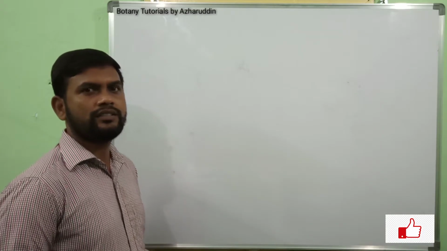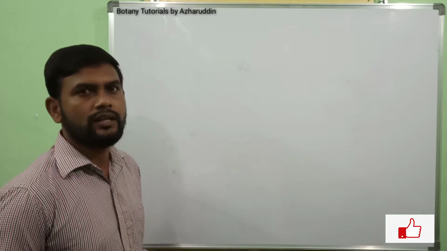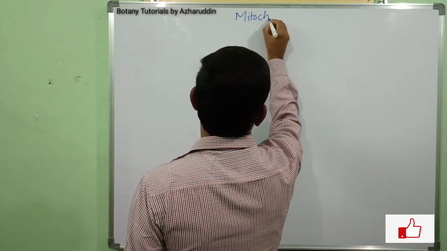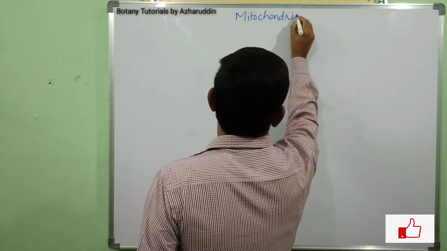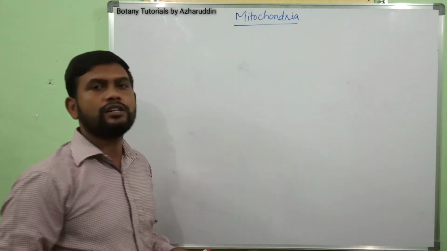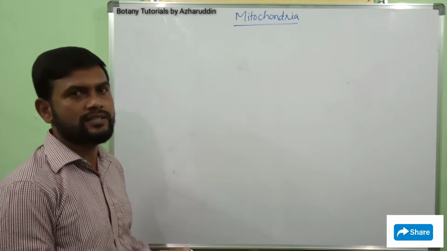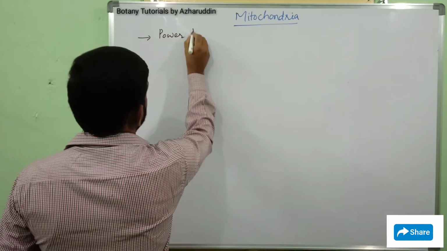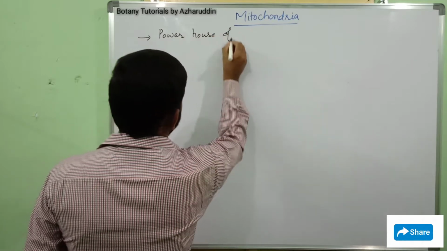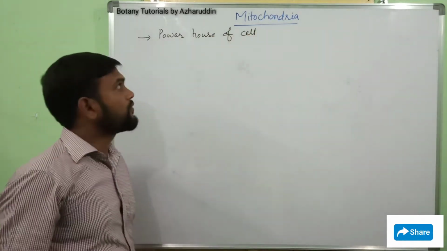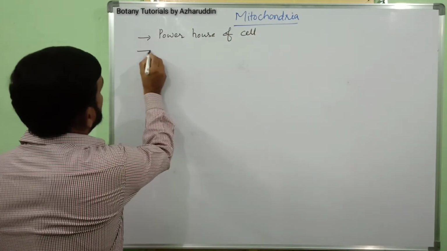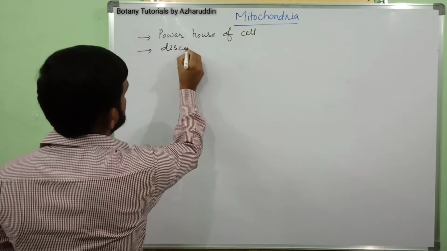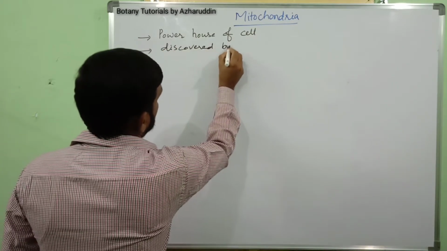Hello everyone. In this session, we'll learn about another cell organelle, that is mitochondria. Mitochondria is also known as the powerhouse of the cell. It was first discovered by Kolliker.